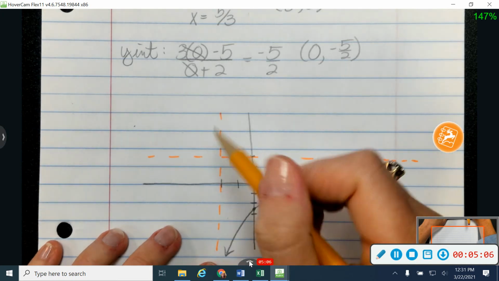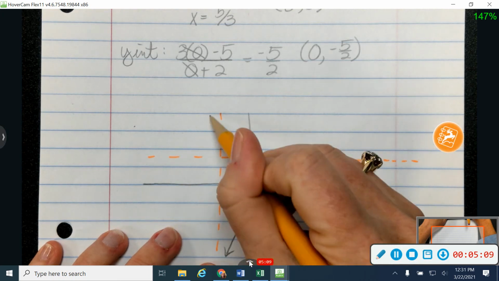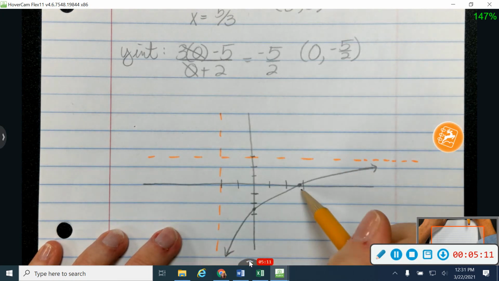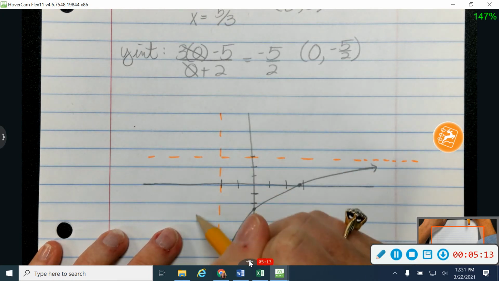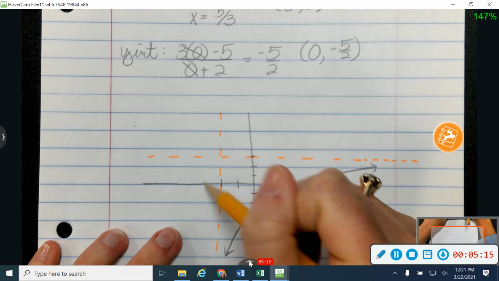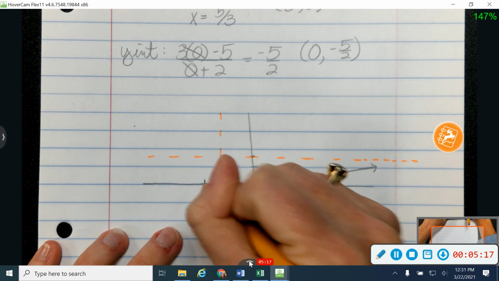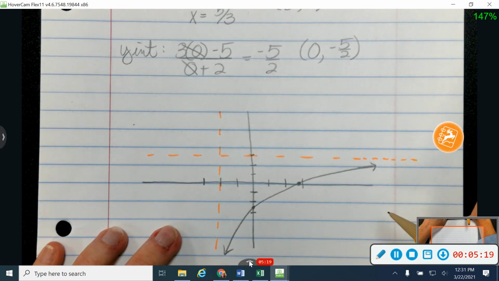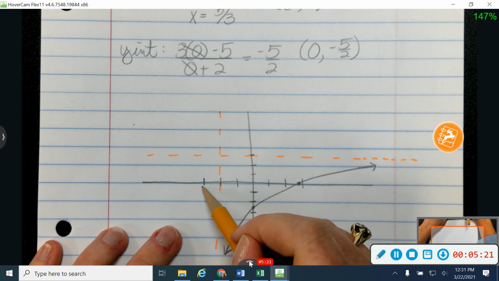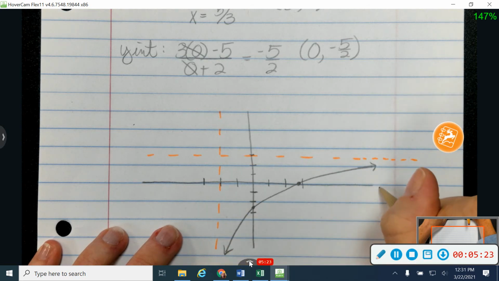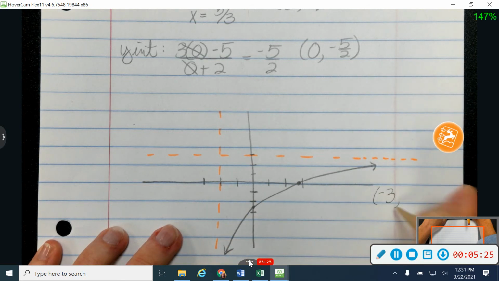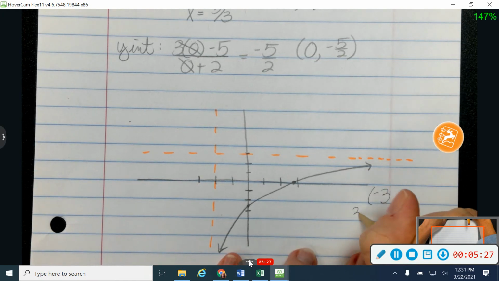Okay. On the other side, I know that my graph has to be up here because I've already graphed my x-intercept, so I can't cross the x-axis again over here. I know it's going to be up here, but I would like to have one point to attach it to. So I'm going to find out what happens when x is equal to -3. Okay, so I'm going to find a point at -3 something, and to do that, I'm going to plug it back into my original function.